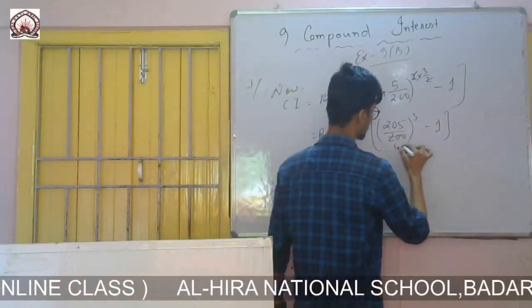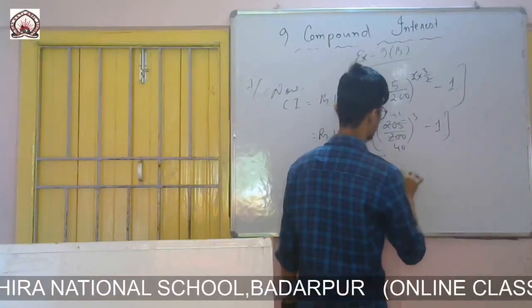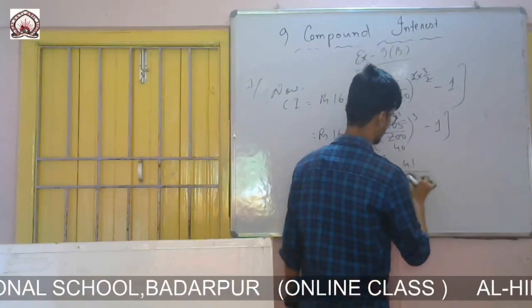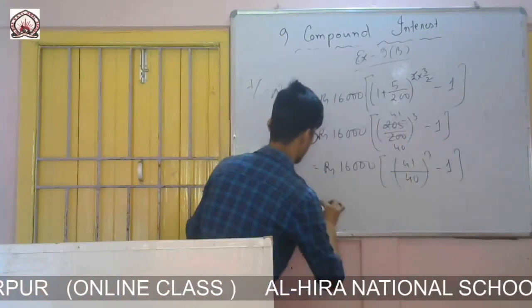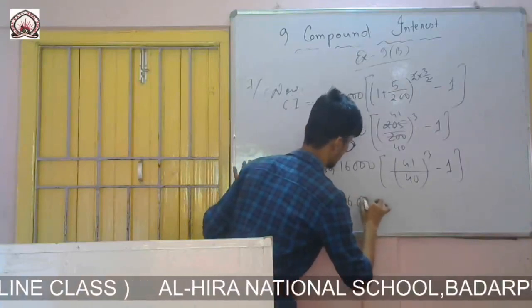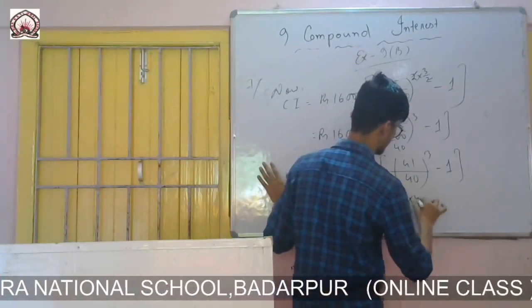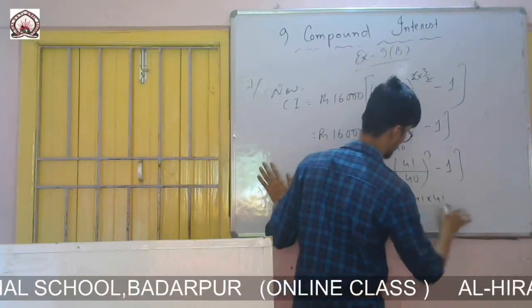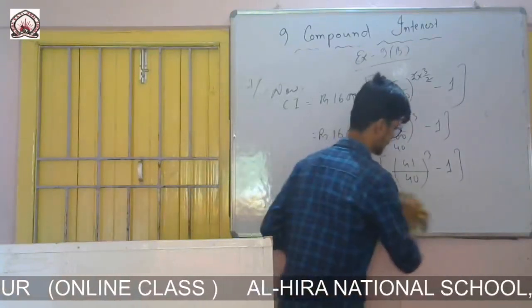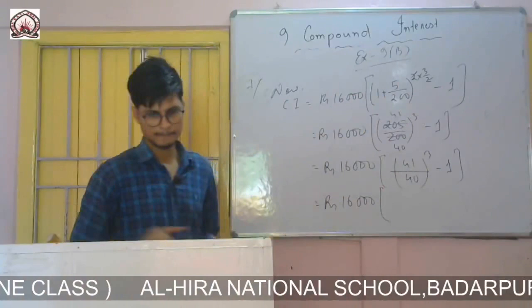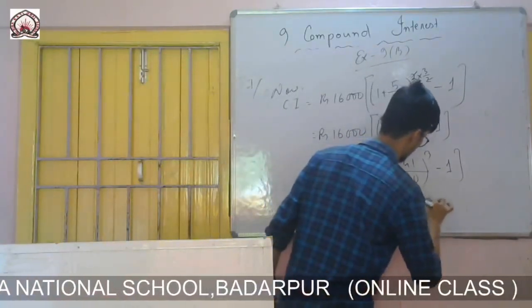5 4s are 20 and 0, 40. 5 4s are 20 and 1, 41. So it will be easy. So (41 by 40) cube minus 1, rupees 16,000. 41 by 40, that means 41 into 41 into 41. Okay, directly you write 41 cube is 68921.